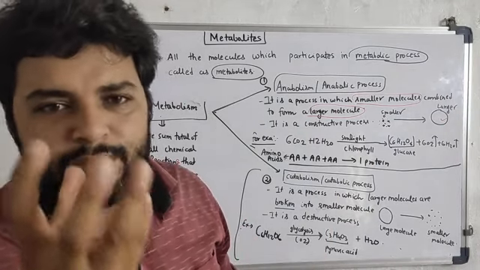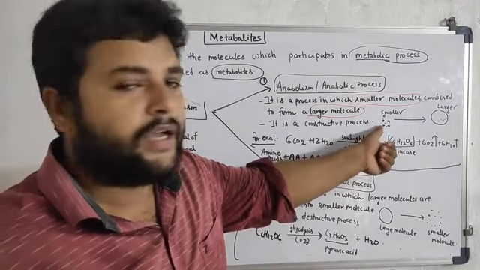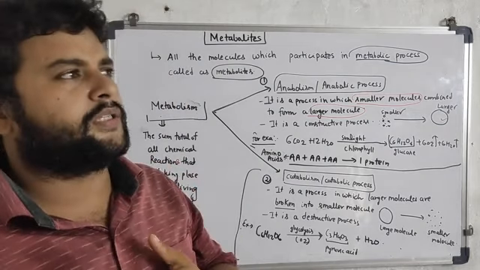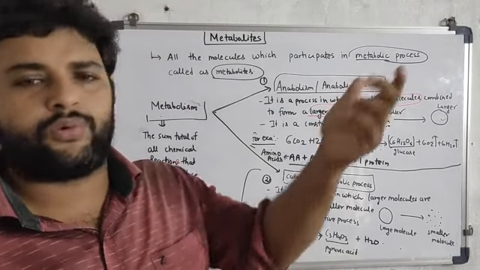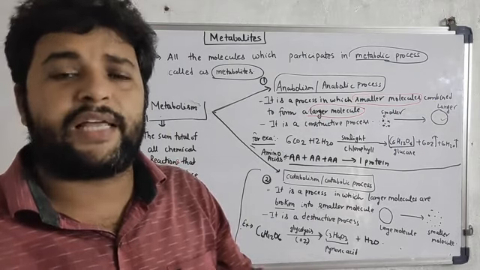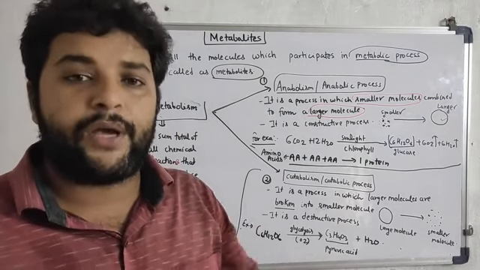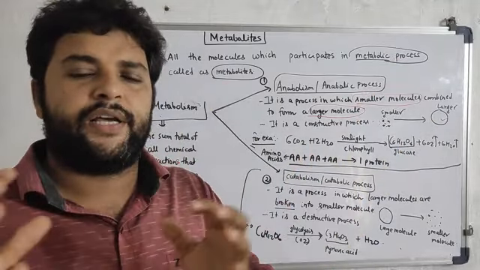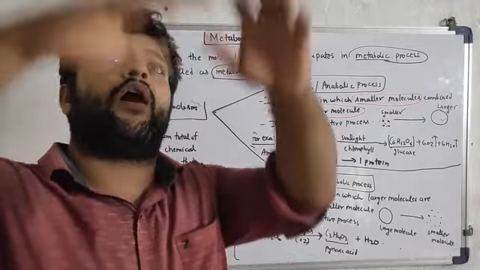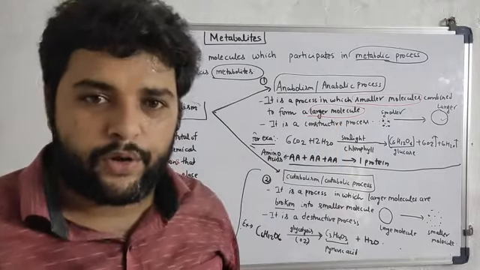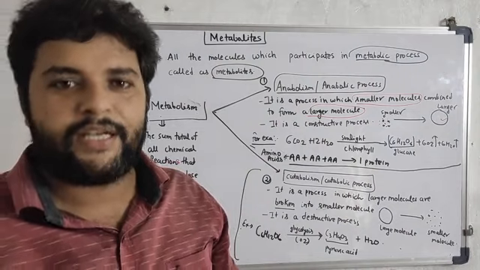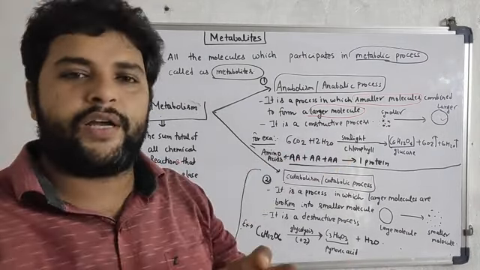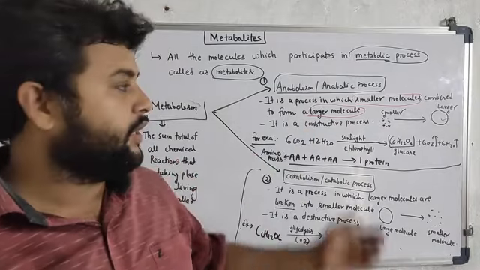So what are these small molecules? Whenever somebody asks you where you are going, sometimes you tell them, I am going to my construction site. Why do you say that you are going to a construction site? Because here small units are being constructed in a systematic manner to form a large house. So anabolic processes in the same manner can be considered as constructive processes, where something large is made, constructed.